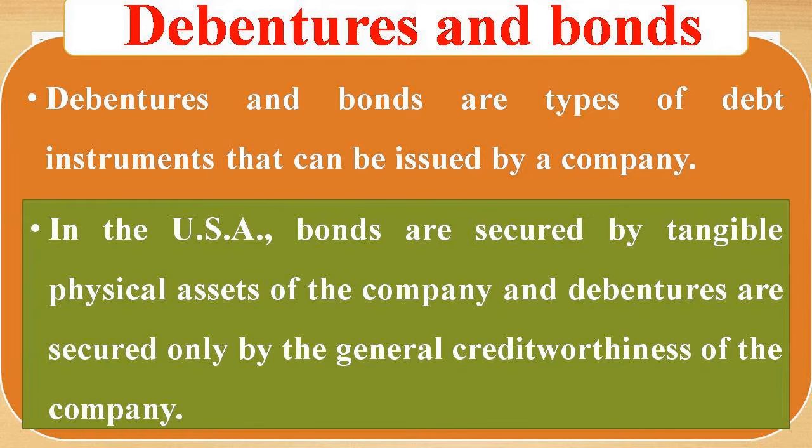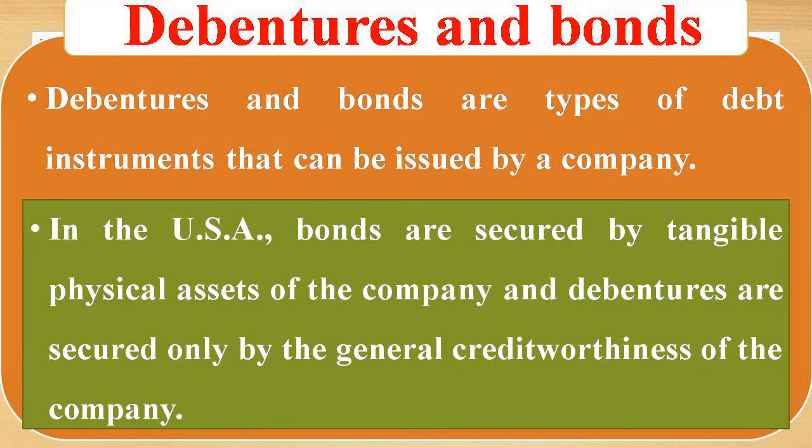That is actually the slight difference between debenture and bond. But in India it is not like that. In India we can simply say government debt instruments in the capital market are known as bonds, and debt instruments issued by private companies are known as debentures. Very simple point. Okay, so debenture is not secured by the physical assets of the company.